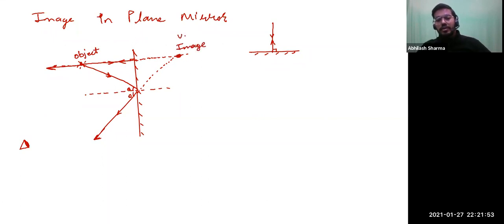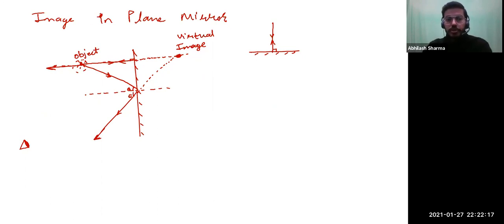And that's why a plane mirror always forms a virtual image, because to your eyes, it'll appear as if there is one LED in front of you, which you have kept in front of the mirror, and there is one LED which you can see behind the mirror. So that one LED is what we call the image. So a plane mirror always forms a virtual image.